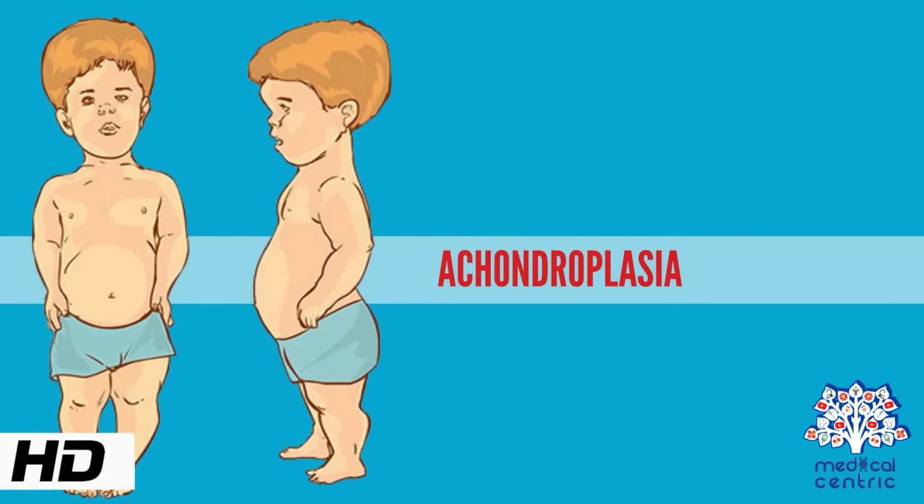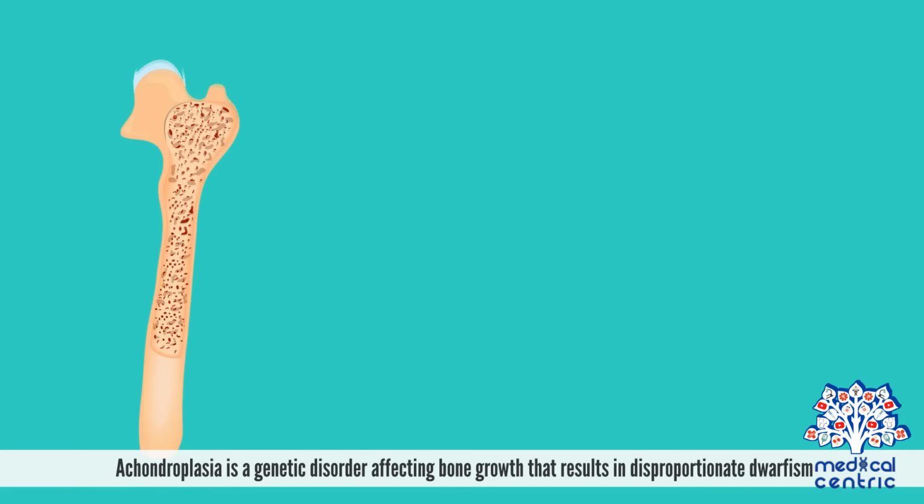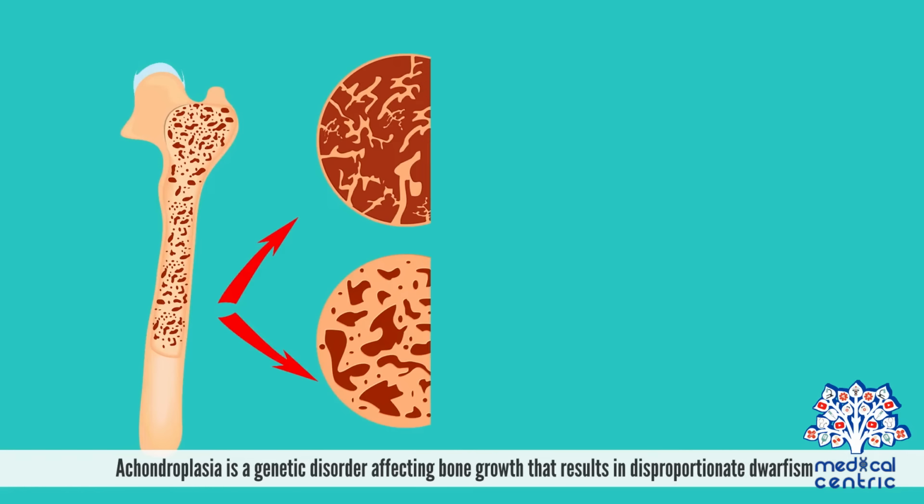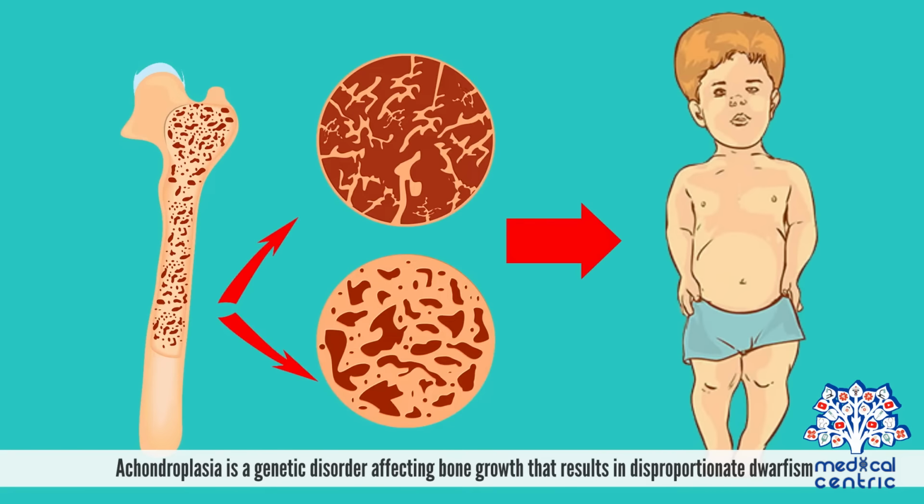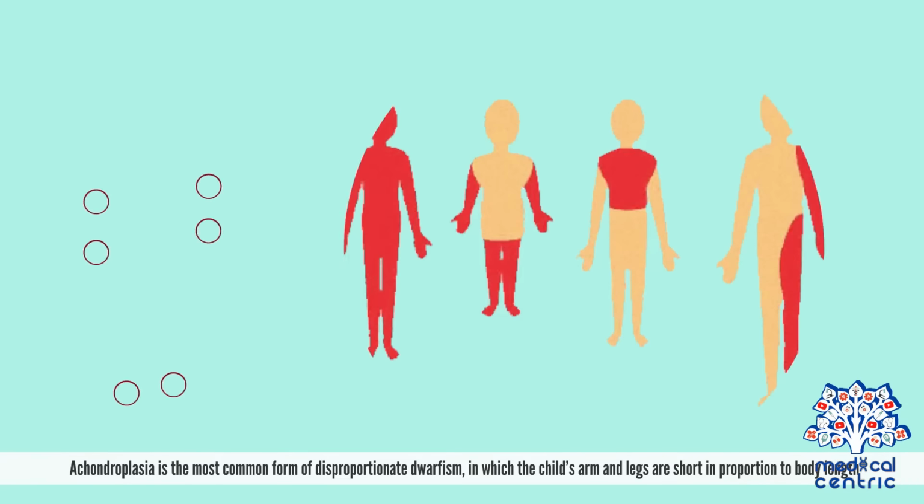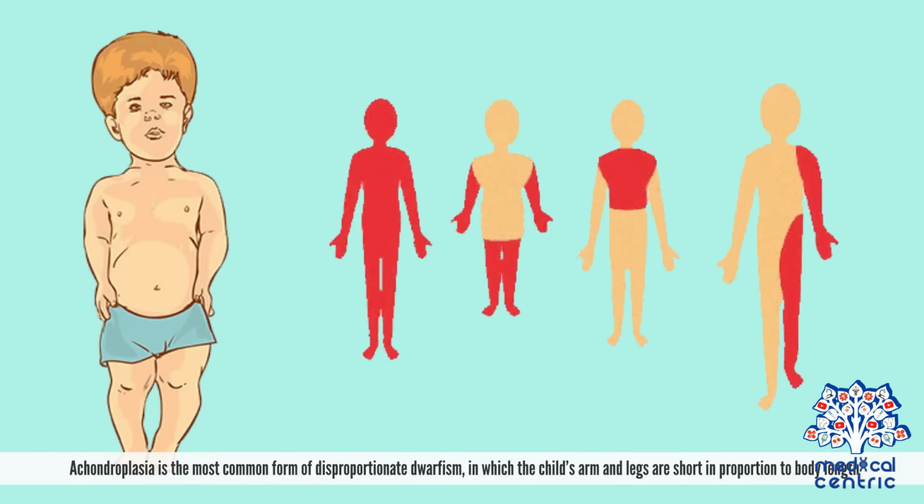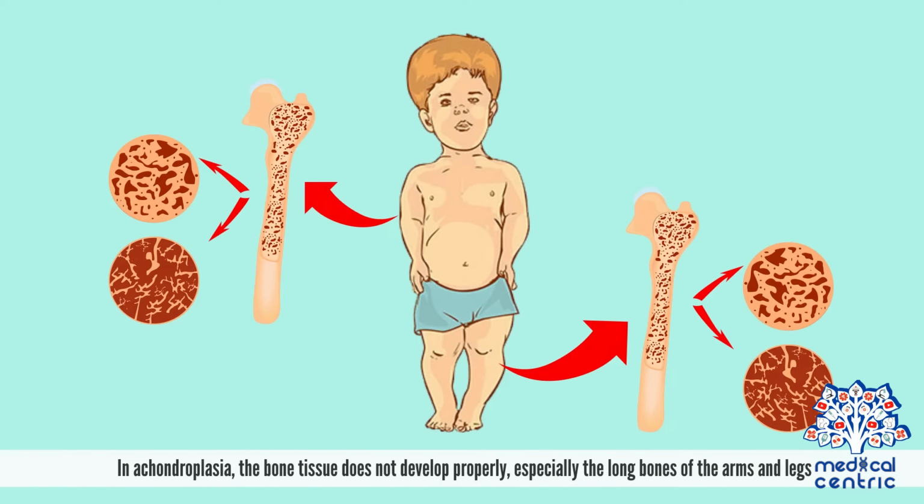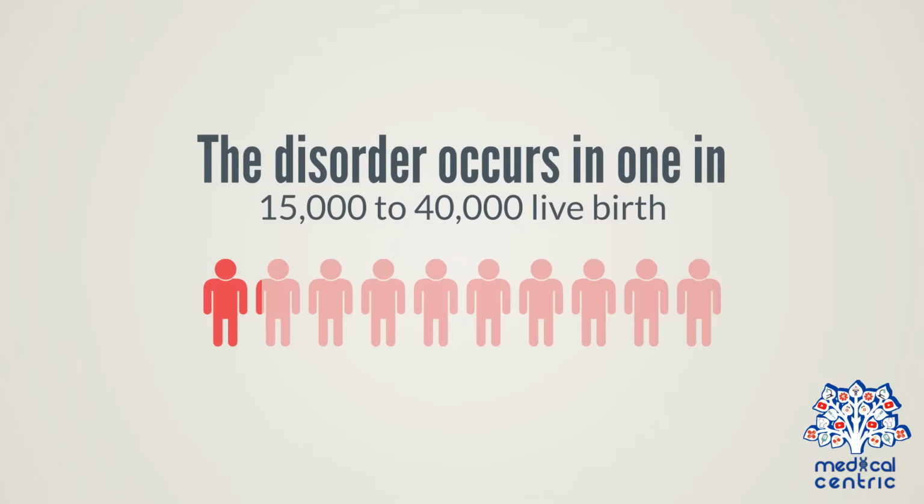Today's topic is achondroplasia. Achondroplasia is a genetic disorder affecting bone growth that results in disproportionate dwarfism. Achondroplasia is the most common form of disproportionate dwarfism, in which the child's arms and legs are short in proportion to body length. In achondroplasia, the bone tissue does not develop properly, especially the long bones of the arms and legs. The disorder occurs in 1 in 15,000 to 40,000 live births.